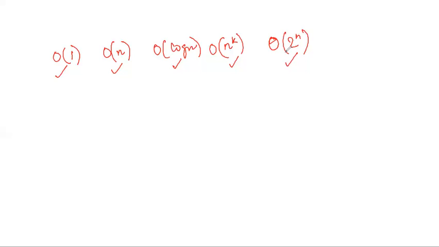Okay. So suppose my value of n is 1, then what will be the value of order of 1? 1. What will be the value of order of n? I will put 1 in place of n. 1. What will be the value of order of log n? Log 1 is 1, so 1. What will be the value of order of n to the power k? So if the value of k is 1, n to the power 1 is 1. So like this. So these are the formats which we have got over the years of thesis, that if there are polynomial equations, it generally takes this form. If it is of exponential equations, it generally takes this form.